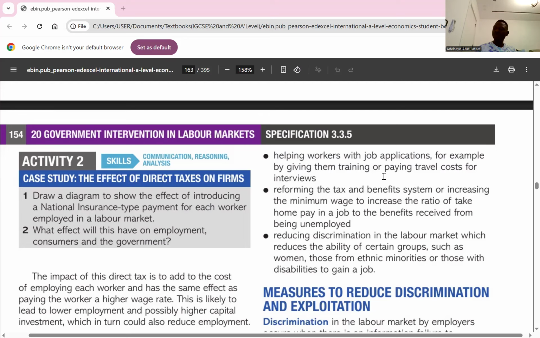An increase in income tax reduces the reward for working. As a result, it becomes cheaper to have leisure time. This encourages workers to substitute away from work and have more time for leisure. An increase in income tax means your take-home pay reduces, yes or no? If your take-home reduces, then that gives you the disincentive to want to work. So leisure becomes a substitute for working.